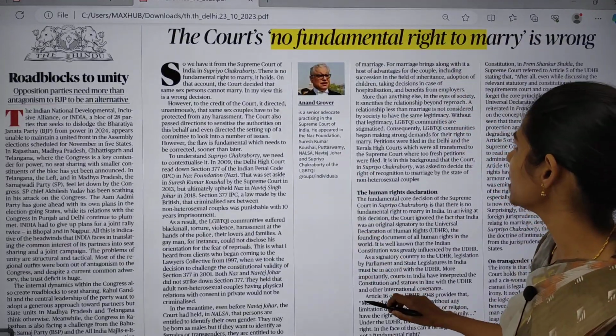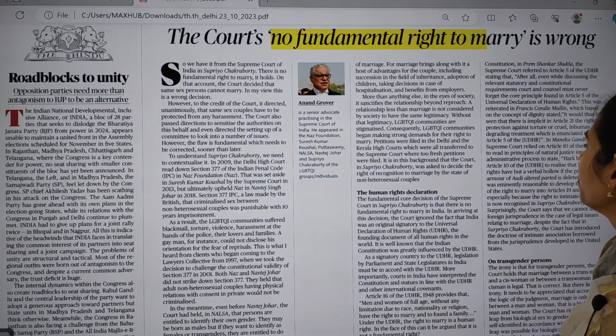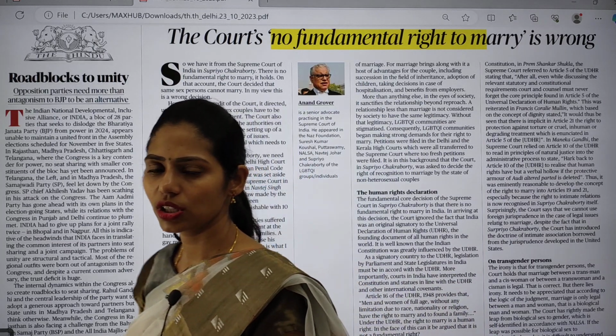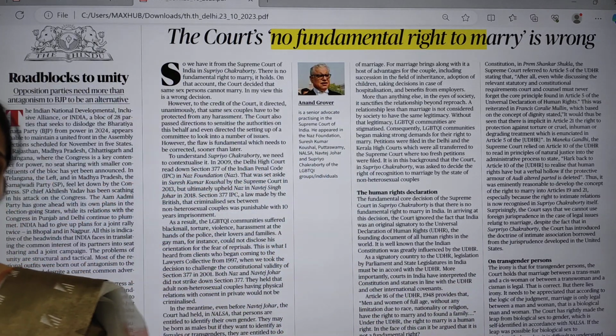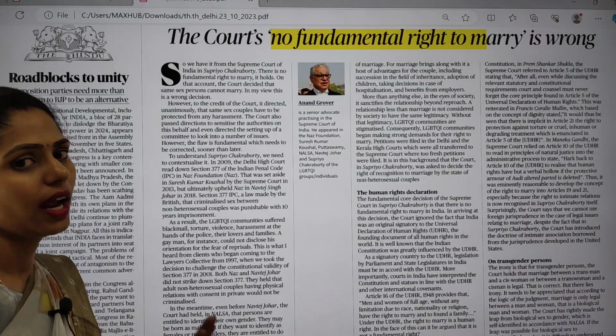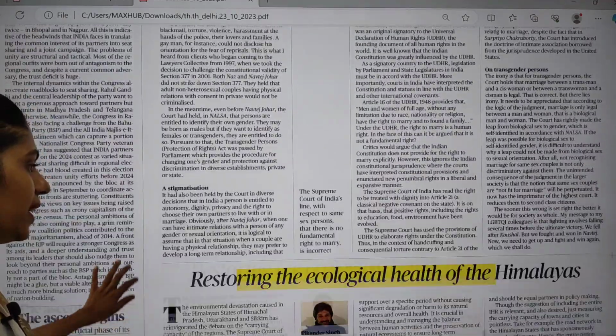And the next topic is about no fundamental right to marry is wrong. This article is talking about homosexual marriages. Recently the Supreme Court said something about this. Because it is in the news, we have to see that in great detail.